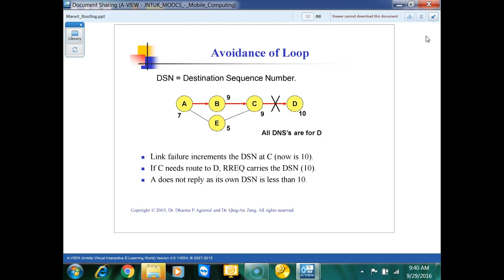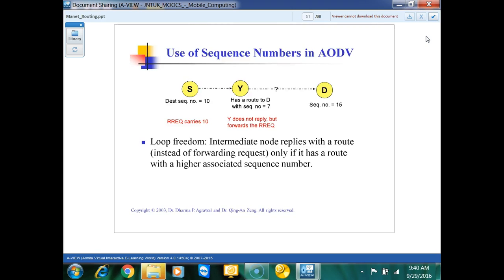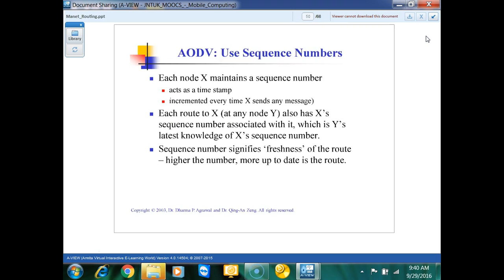Suppose the link was right, D was requesting A, the sequence number will be. So this is how we can avoid the loop problem by maintaining sequence number. Any question within this loop, I can explain again, or let me know if you have any question. This is how we actually avoid the loop.